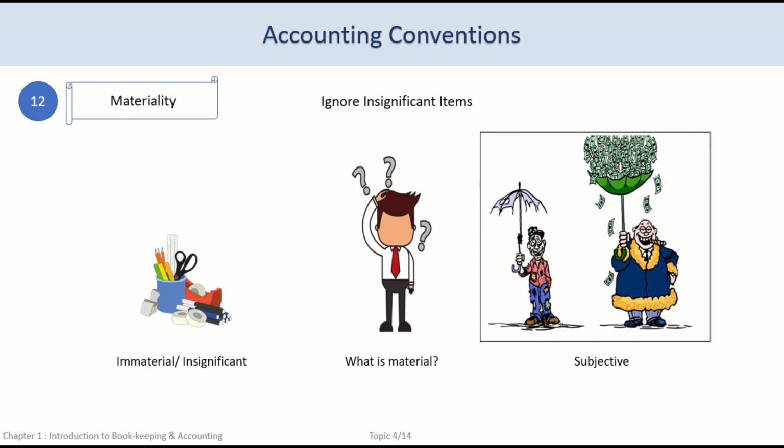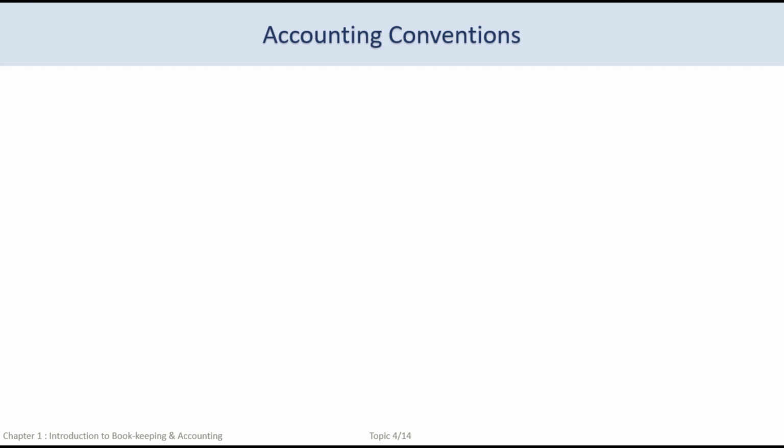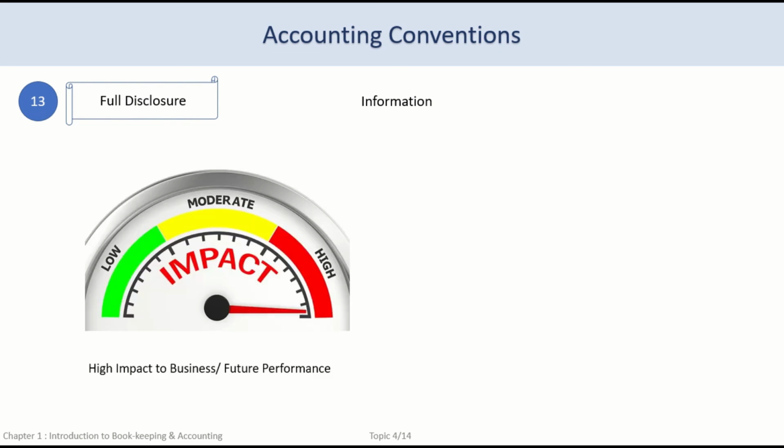The next accounting convention is the full disclosure principle. This principle is the opposite of the materiality principle. It requires that all significant information that will impact the business results as well as its future performance should be disclosed in either the financial statements or the annual report. Whether something should be disclosed or not will depend on whether it is material or not.